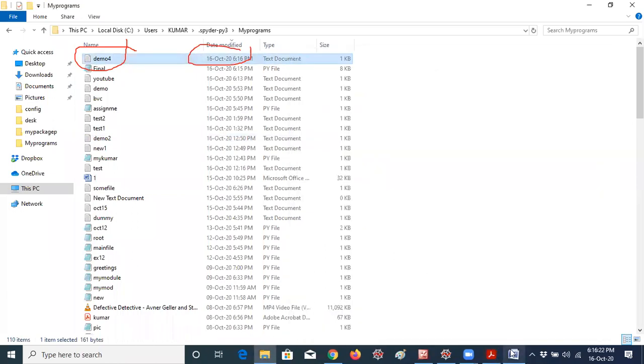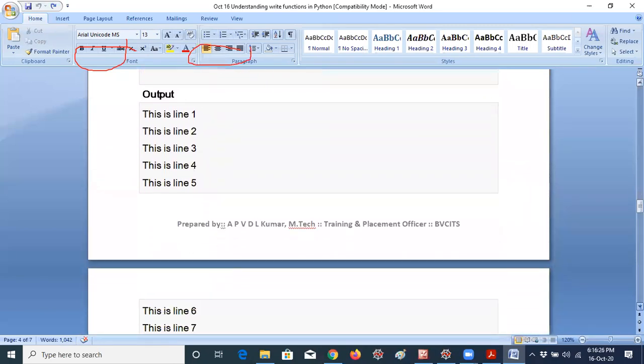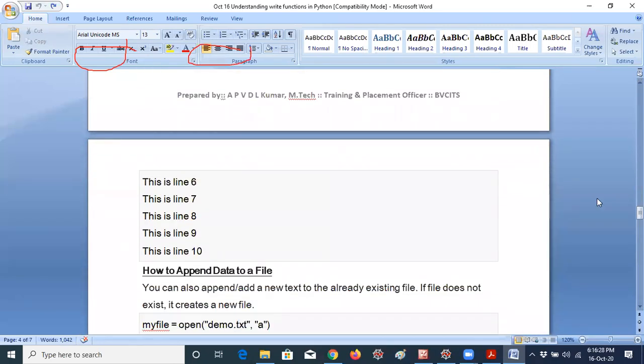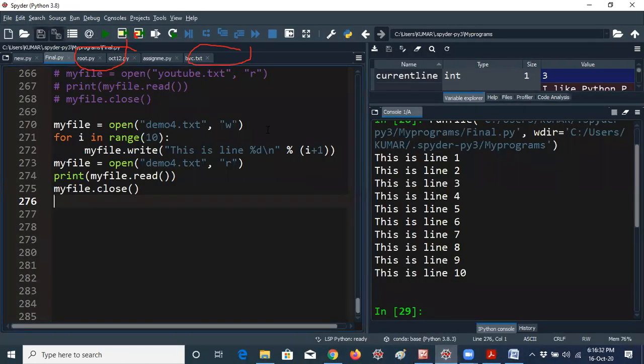I already mentioned this in the notes also, no worry. This is line 1, this is line 2, this is line 3. So how many times is it printed? 10 lines are displayed like this. By using a for loop you can print like this also. That's not a problem at all.